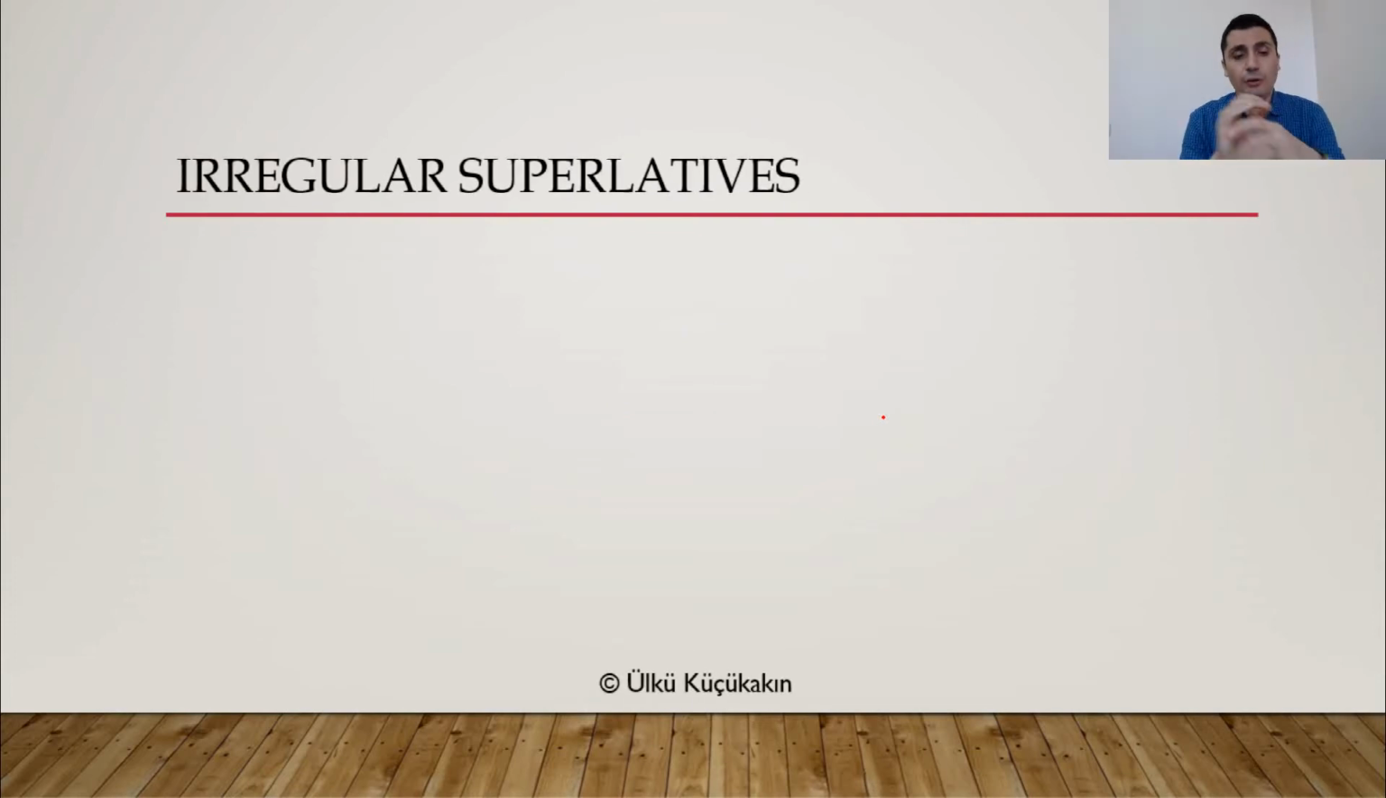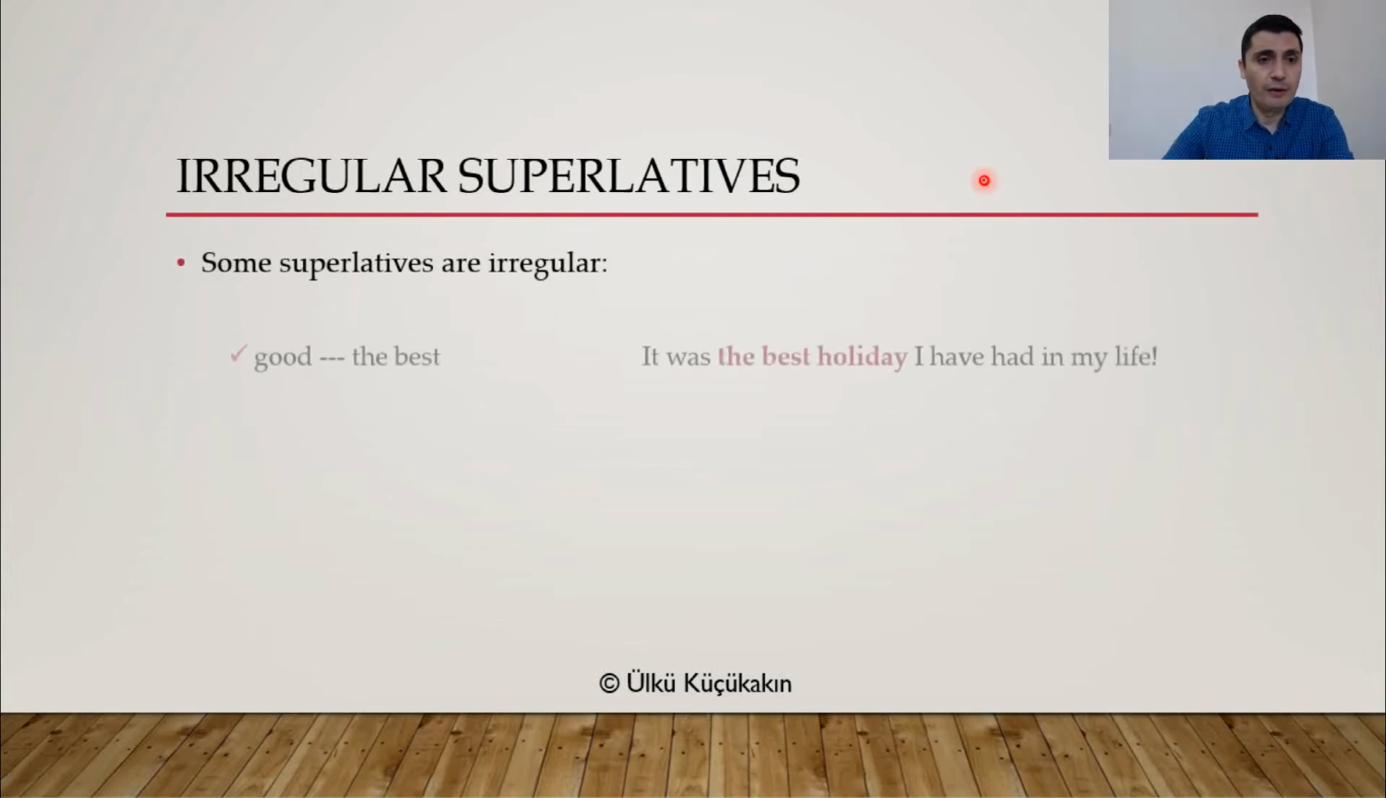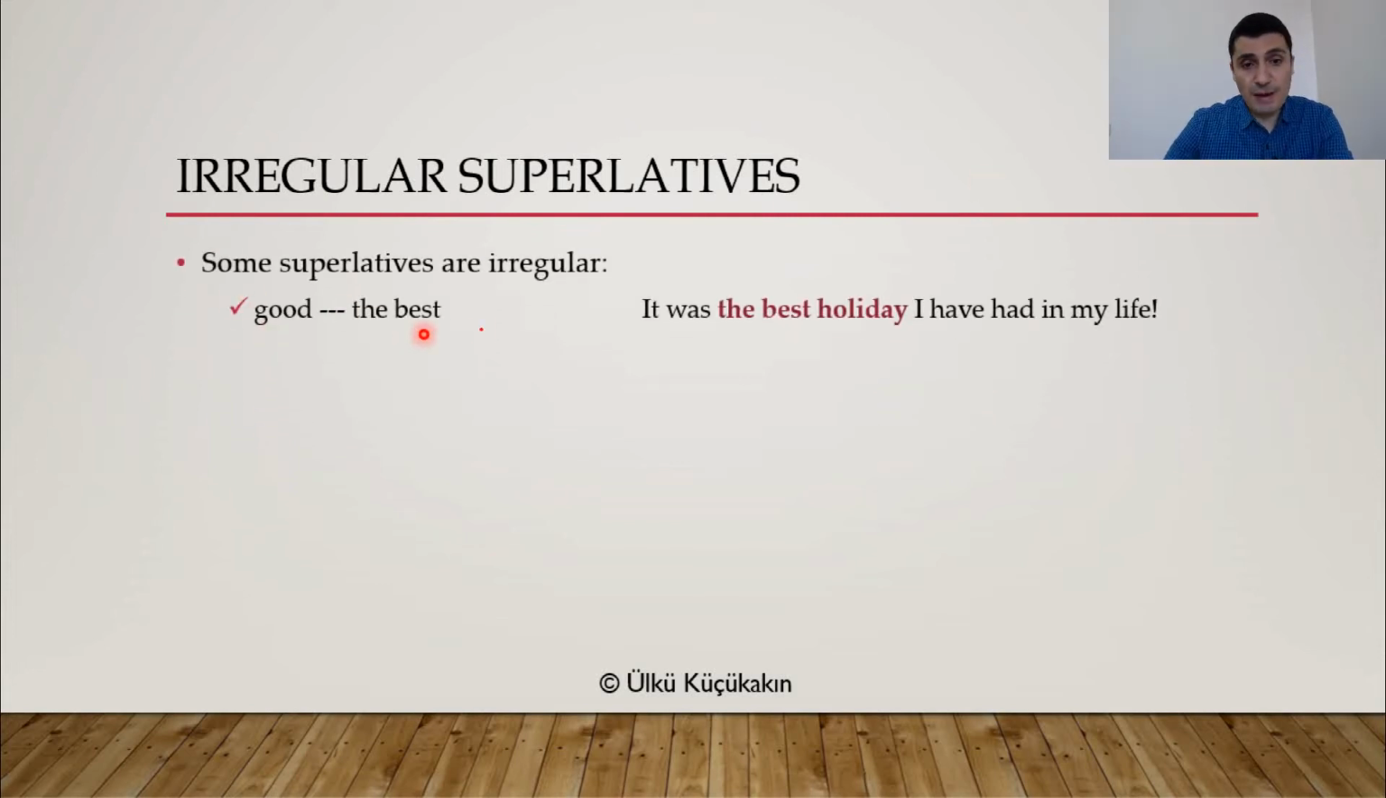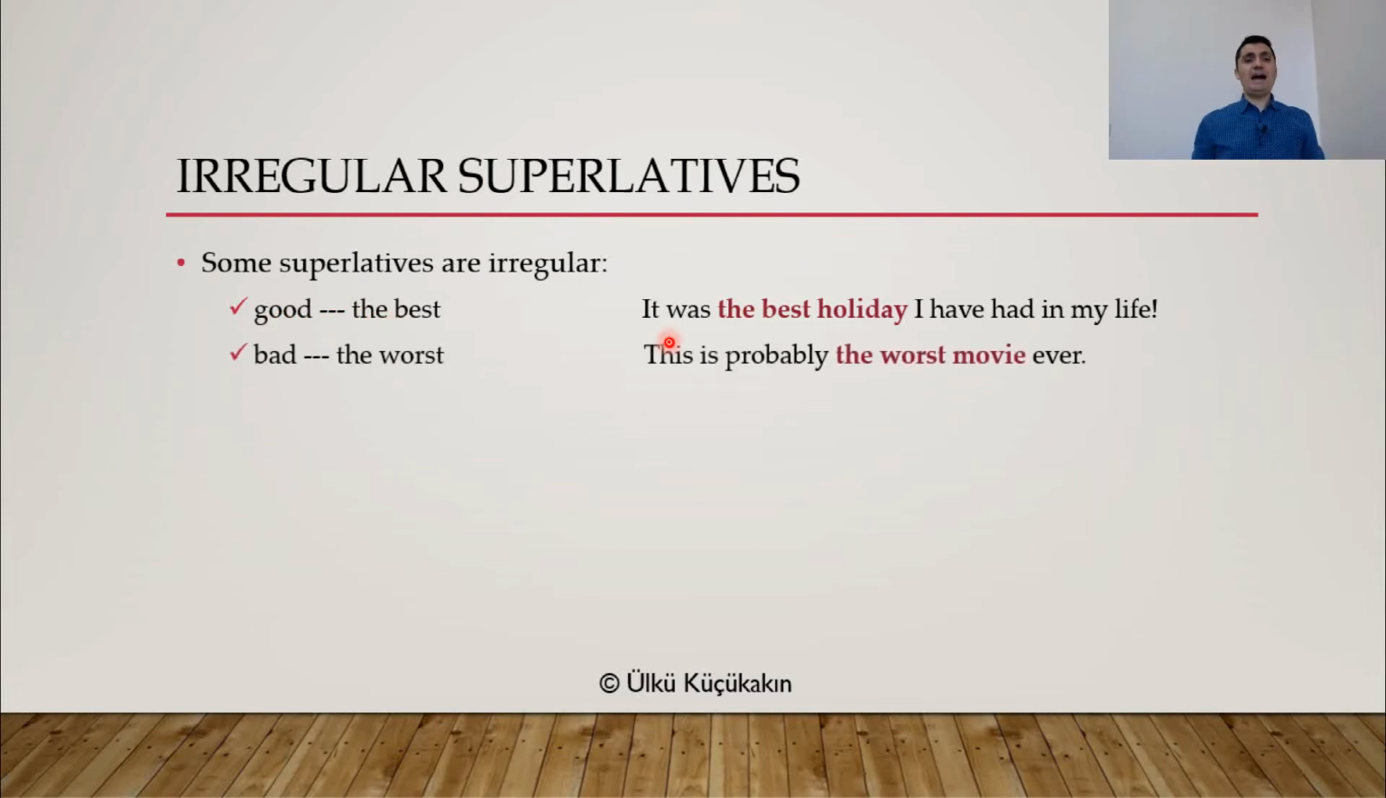Now again, we have some irregular superlatives here, all right? These are easy. Good becomes the best, right? It was the best holiday I have had in my life. This was the best holiday. So good, better in comparatives. We talked about that. And the best. All right. Bad, worse, the worst. This is probably the worst movie ever.